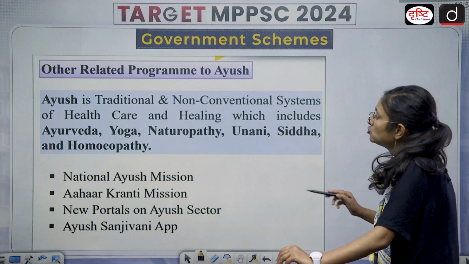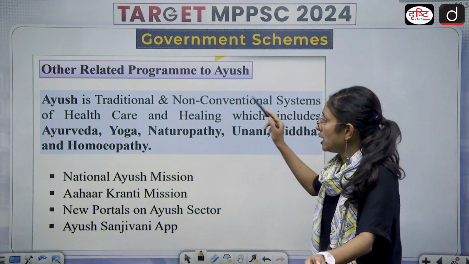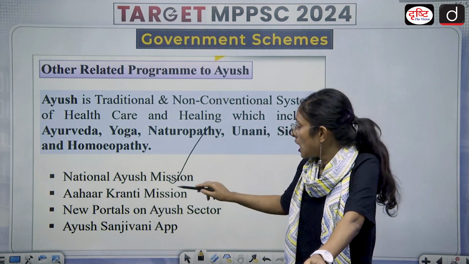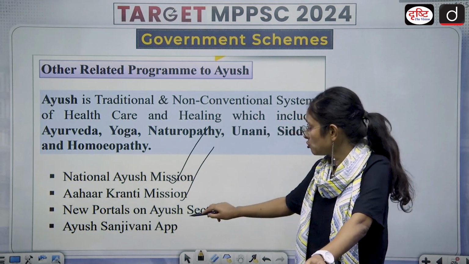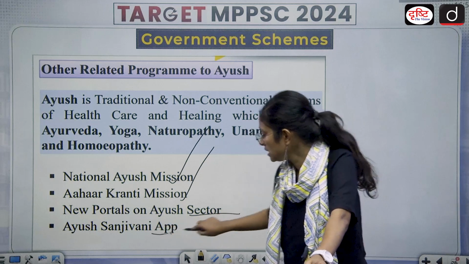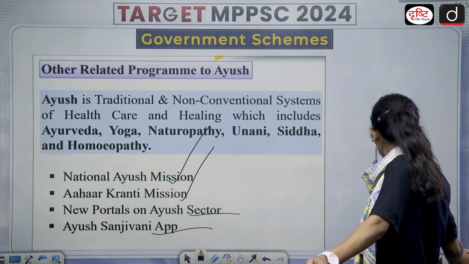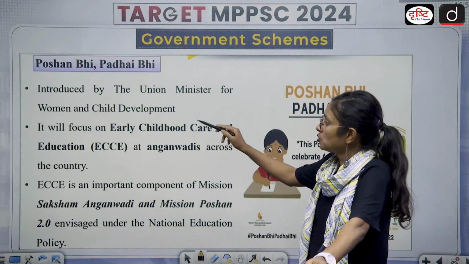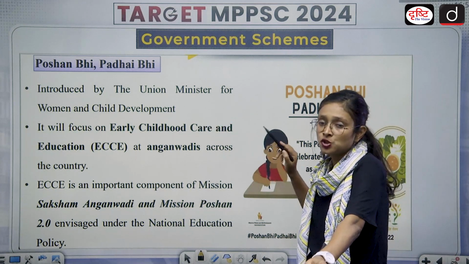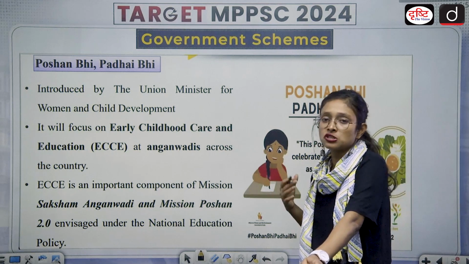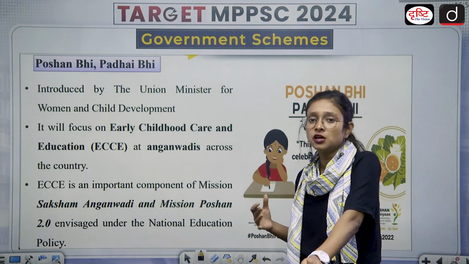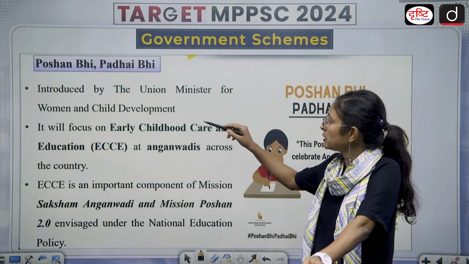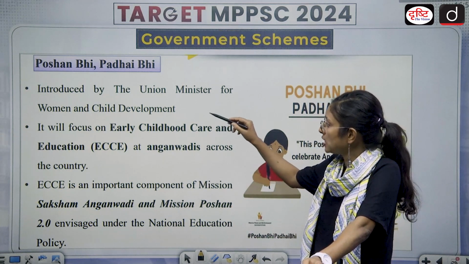Another one is about other related programs to Ayush. So these are the programs related to Ayush: National Ayush Mission, Aahar Kranti Mission, new portals on the Ayush sector, Ayush Sanjeevani app. Then we come to the next one, which is Poshan Bhi Padhai Bhi. So this is basically for the children who lack nutrition because of a BPL background, because of a low economic background. It was introduced by the Union Ministry of Women and Child Development.